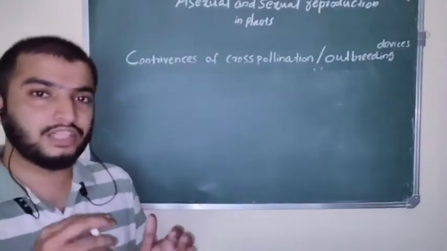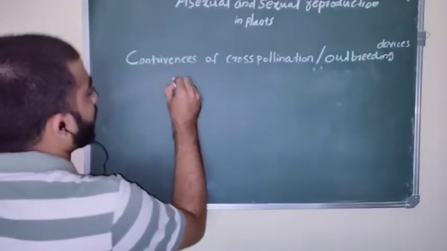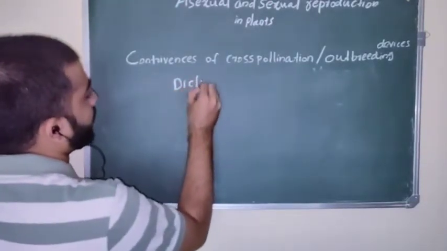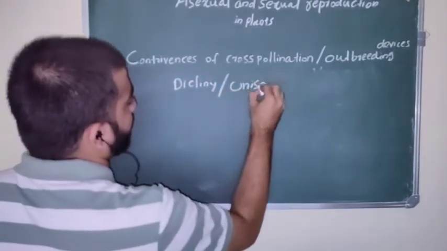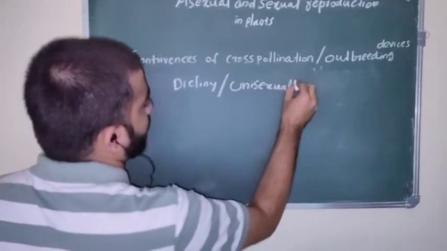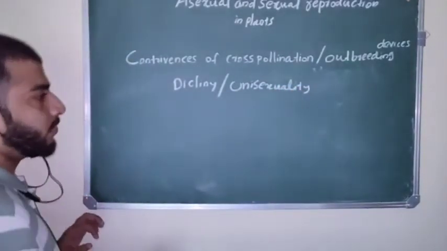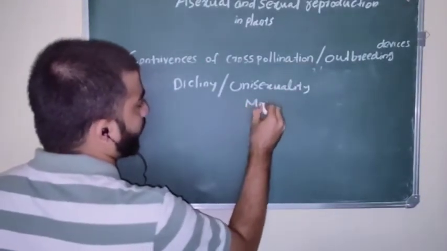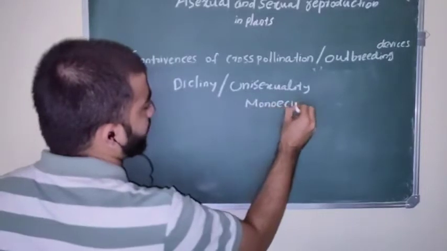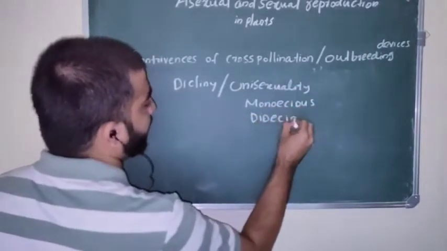We can classify them into two types. First one, dicliny, or it is also called unisexuality. Dicliny or unisexuality is divided into two types: monoecious and dioecious.